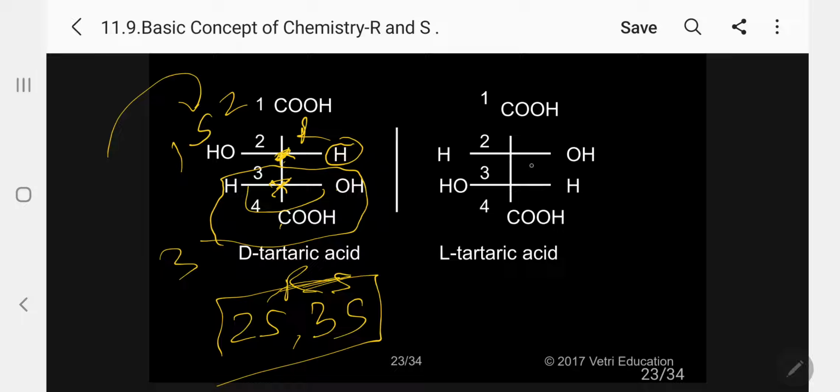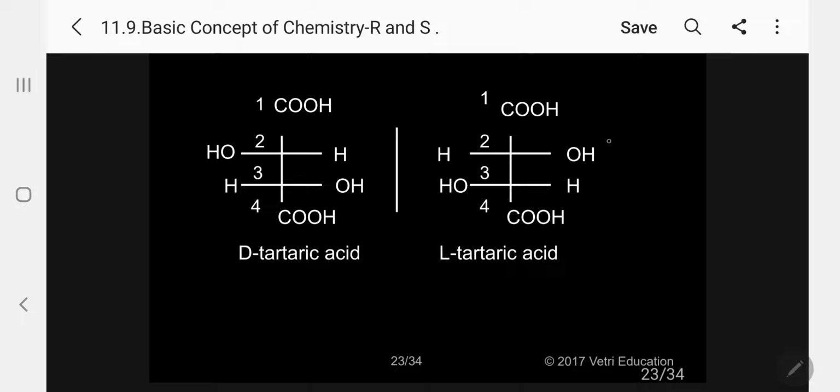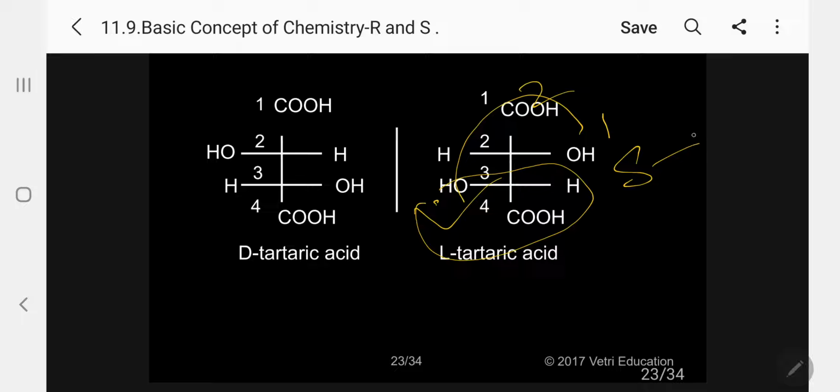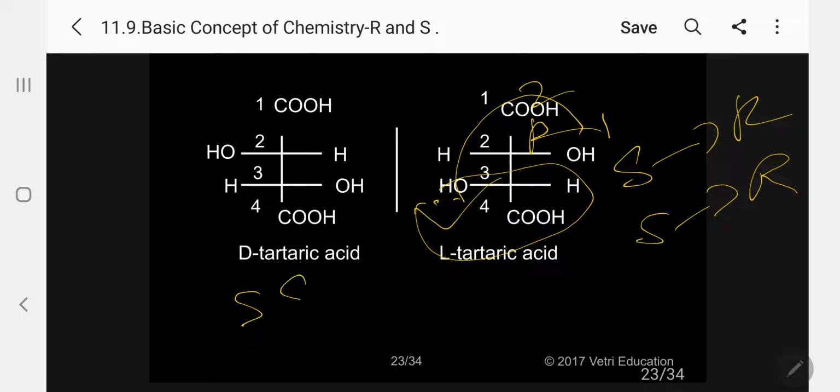The same mirror image will be R, this will also be R. You can identify easily. Kindly follow. How you can identify: 1, 2, this entire thing 3. This is yes. Yes means this is R. Same way 1, 2, 3, yes. So the original will be R. So SS means this is RR. So it is a mirror image. Kindly follow.